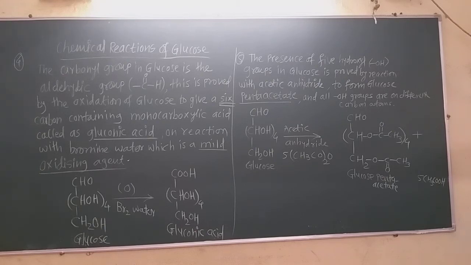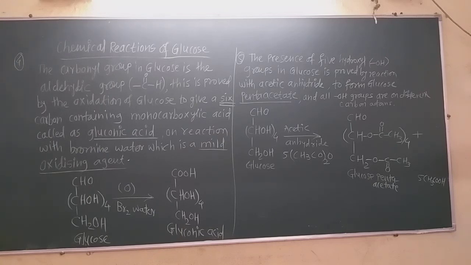The third proof is that in glucose molecule there is presence of carbonyl group. That is given by the proof what? There is the reaction with the hydroxylamine. Yesterday we have seen that reaction, and oxime, glucoxime, is formed.